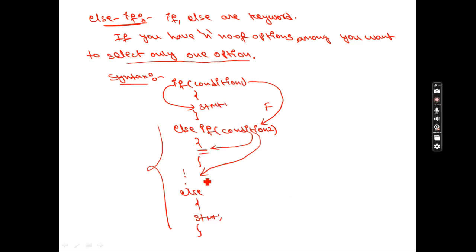You will not execute the remaining if or else ifs. If the first one is false, then you go to the next condition. If this condition is true, you take this one and come out. If your condition is false, it will transfer the control to the next condition.